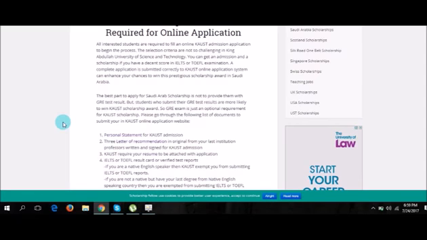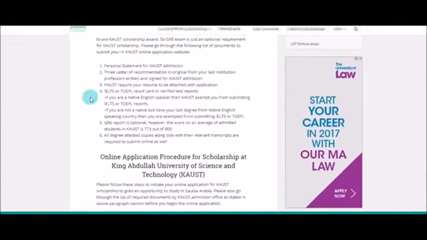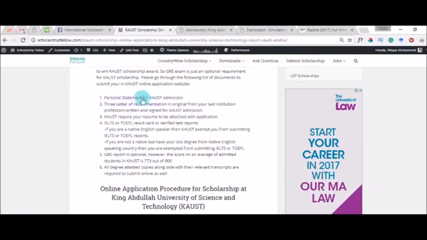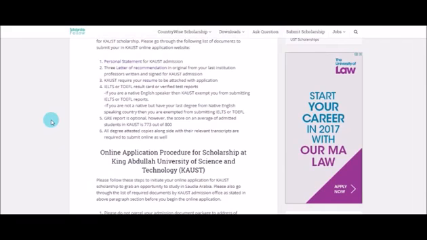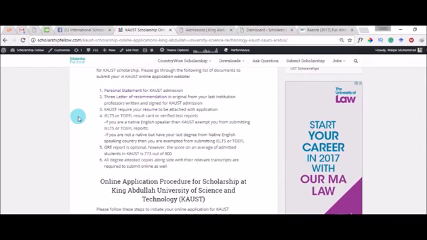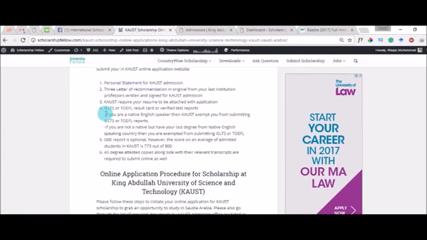So the requirements are pretty simple. The first thing is the personal statement. You have to provide a personal statement on why you are interested in studying at KAUST. The second thing is the letter of recommendation. That's pretty common for all scholarships you're applying for in every country. But the only thing which is different here is that you have to provide 3 letters of recommendation from your previous institute. And then you have to provide your simple resume in which you'll list all your academic and non-academic things. You know what that is.